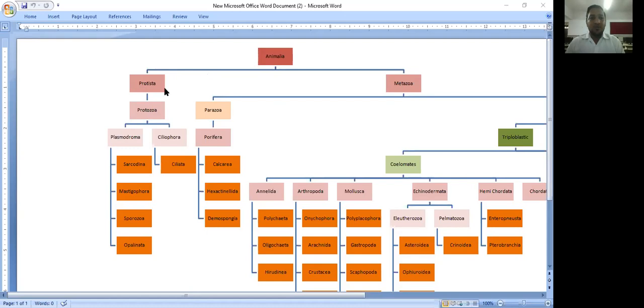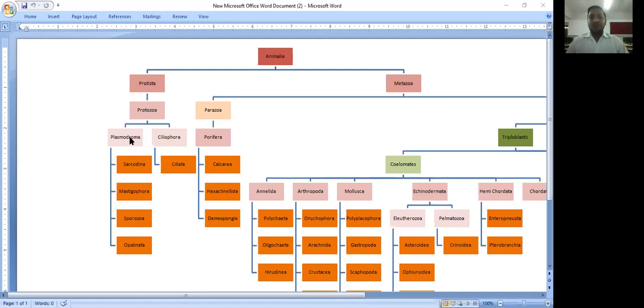This subkingdom has one phylum, the phylum Protozoa. Protozoa are single cellular organisms with locomotory organs like cilia, flagella, and pseudopodia. This is the characteristic of phylum Protozoa. And phylum Protozoa divides into two subphylum depending upon the characteristic of locomotory organ. If the organism has a locomotory organ like pseudopodia or flagella, then the organism is placed under the subphylum Plasmodroma.